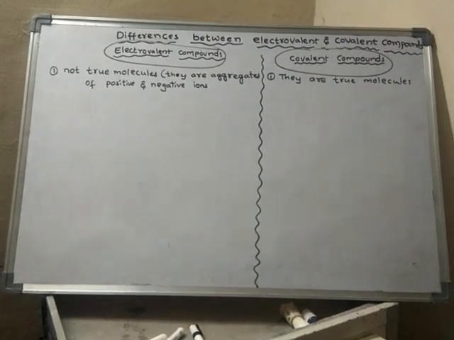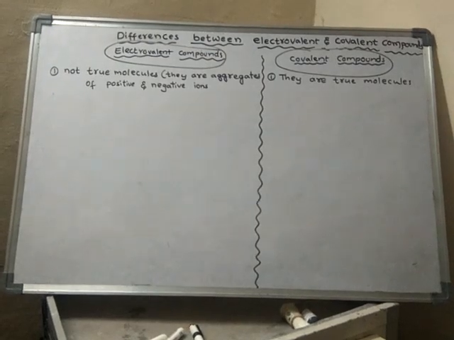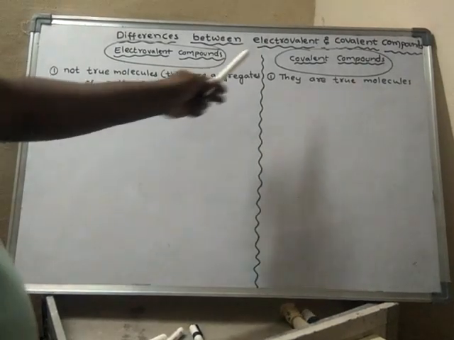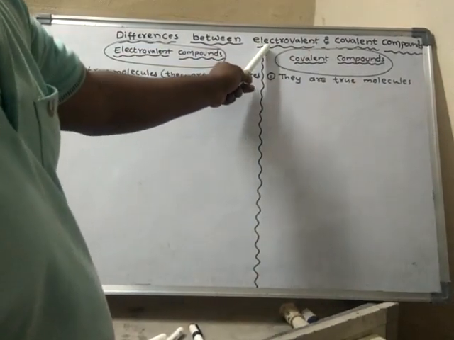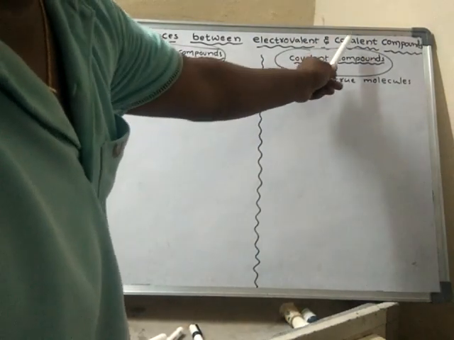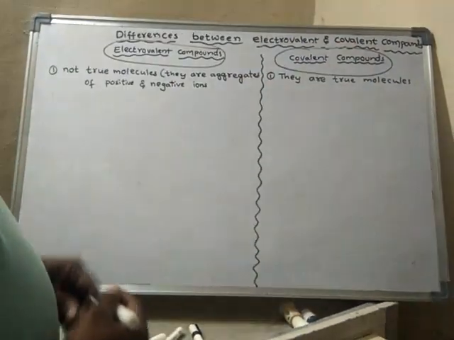In our previous class, we studied coordinate valency and the coordinate covalent bond. Now, we will study the differences between electrovalent and covalent compounds. Electrovalent means ionic compounds. So, the difference between ionic compounds and covalent compounds.